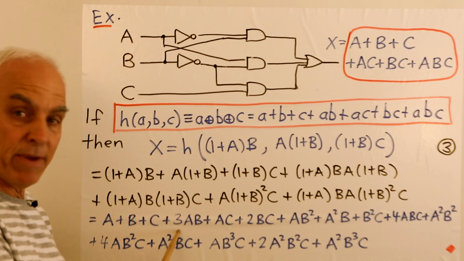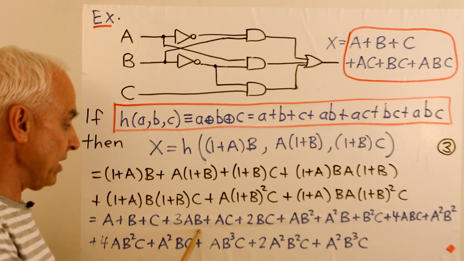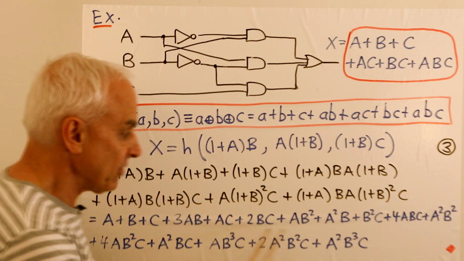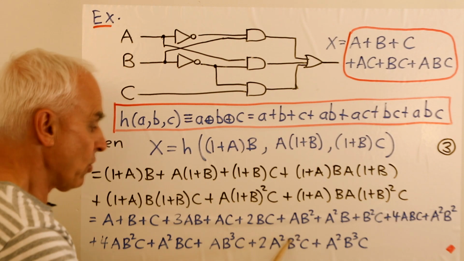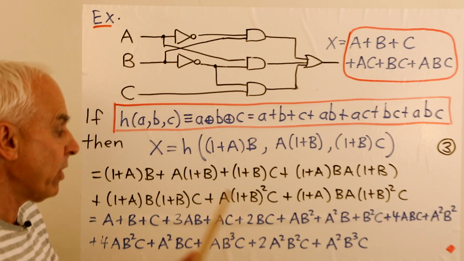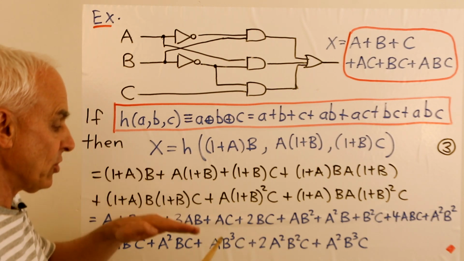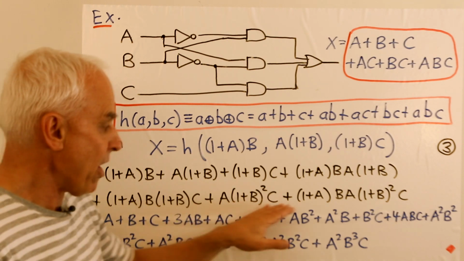So this 3 would become a 1, so we just have AB here. This 2BC would disappear, this 4ABC would disappear, so would this one, and so would this one.